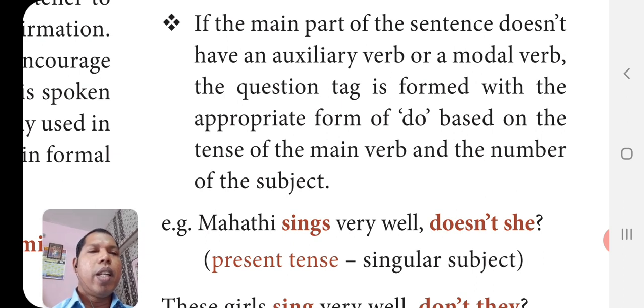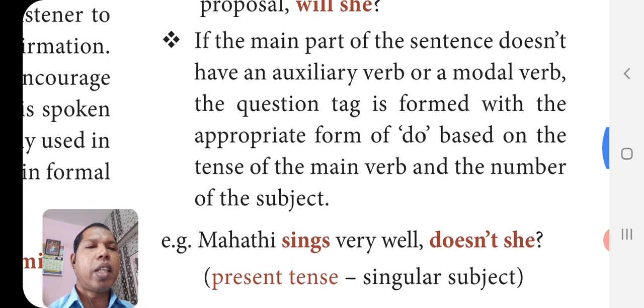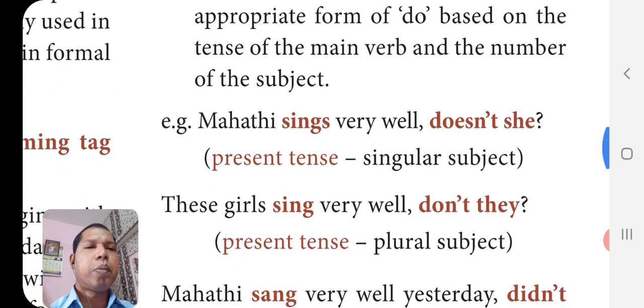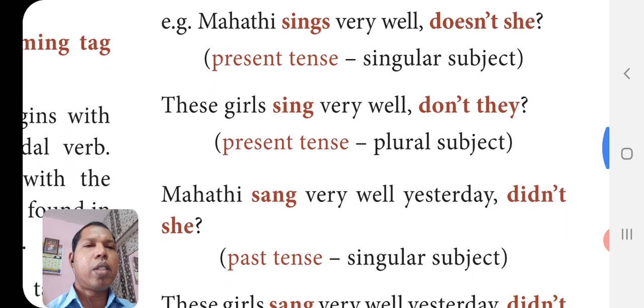Mahati sings very well, doesn't she? How did you get this word does? Sings, that is the main verb. That yes form is given, so does form, does plus sing. So the negative for does is doesn't. Doesn't she? So present tense singular subject is used.